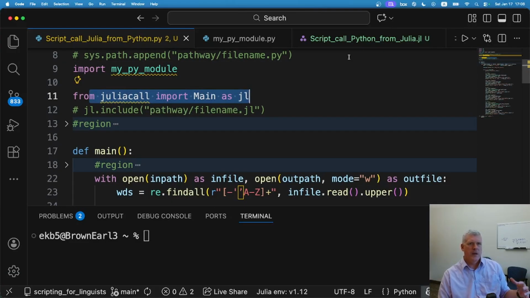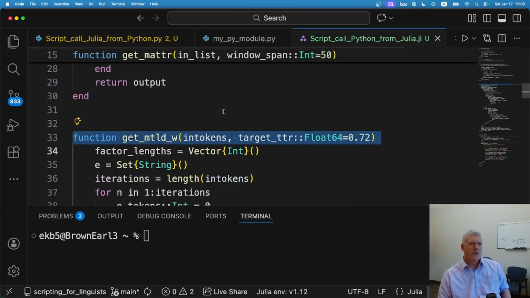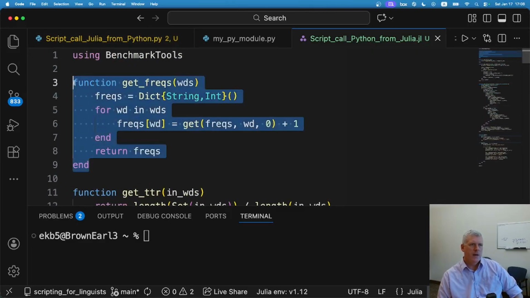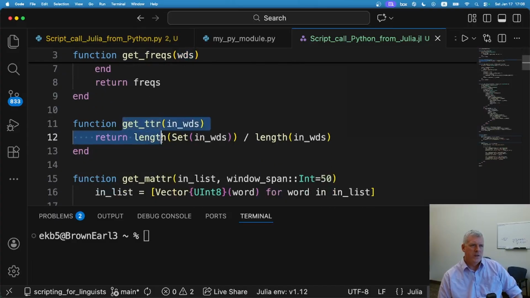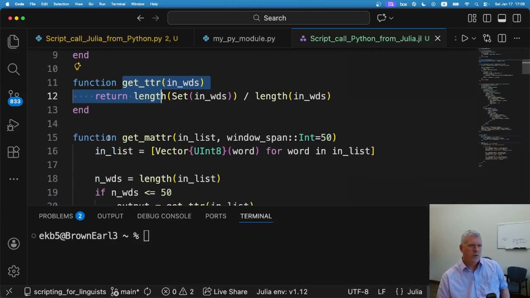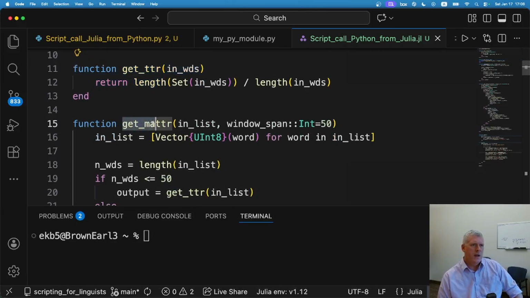So I have a Python module sitting over here on my hard drive that does some work. I have get frequencies. I'm going to use this function to get the frequencies of words in a file. That file is holding the novel War and Peace, and it has over 800,000 words in that novel. And then here's a little helper function that's used within the next two functions. This one gets the moving average type to token ratio, which is a measure of lexical diversity, how varied the vocabulary is in a text.